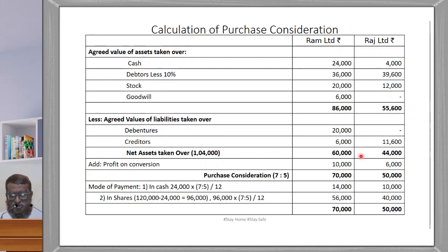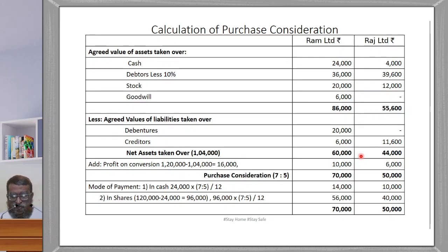But purchase consideration calculated is how much? Purchase consideration given in the problem is 1,20,000. But the problem here is we are getting only 1,04,000 as the purchase consideration. Means the remaining amount, 16,000, is the amount of profit on conversion. This is divided between the two companies in the ratio of 10:6, that is the average profit.